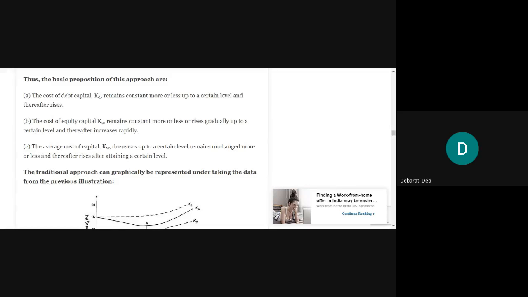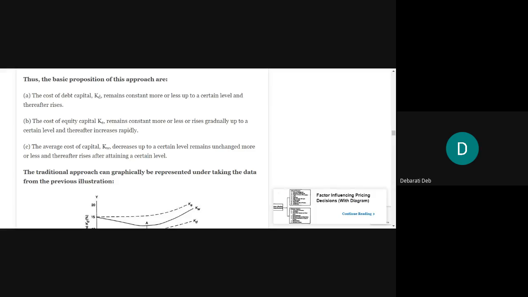Similarly, let us see what will happen to the cost of equity capital. The cost of equity capital, that is KE, remains constant more or less, or rises gradually up to a certain level and thereafter increases rapidly. Also, in the case of cost of equity, it will remain more or less constant, or it will increase gradually, but not much, up to a certain level only.